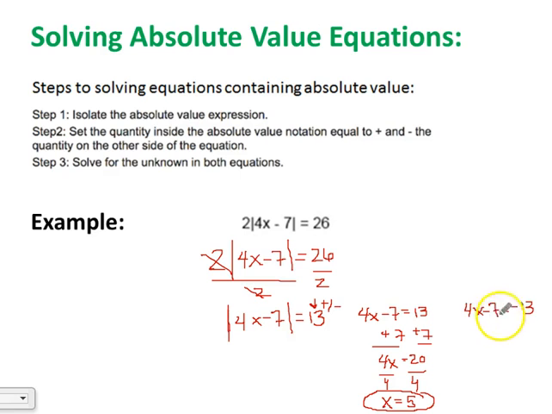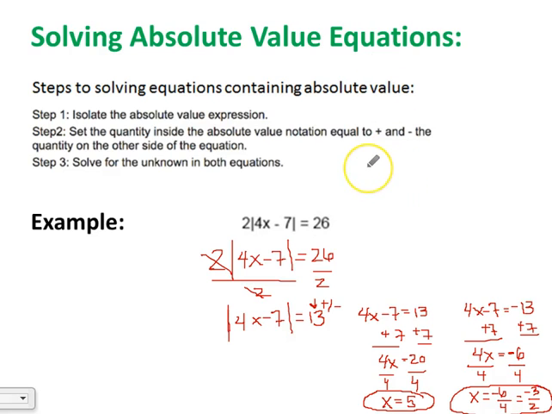Then the other solution, we're going to do the same thing and start by adding 7 to both sides. But now we're going to get negative 13 plus 7, and we get negative 6. And then we're going to divide each side by 4 to solve for x. My final answer is going to be x equals negative 6 divided by 4, which I know I can reduce. I can divide out a 2 from both my numerator and my denominator to get negative 3/2. And that's my second solution.